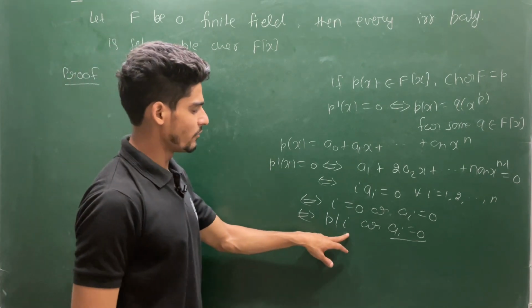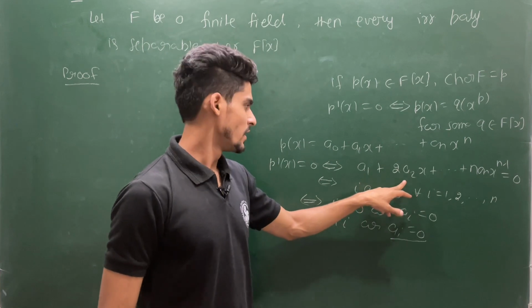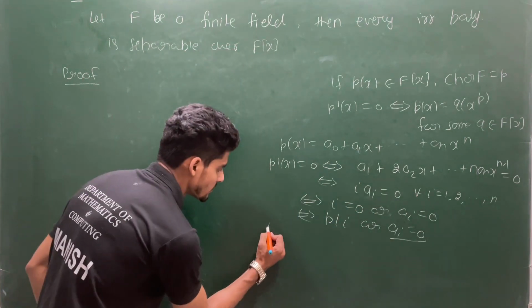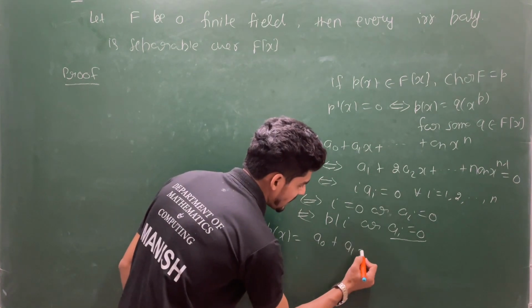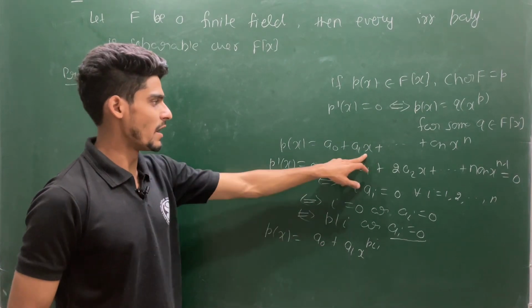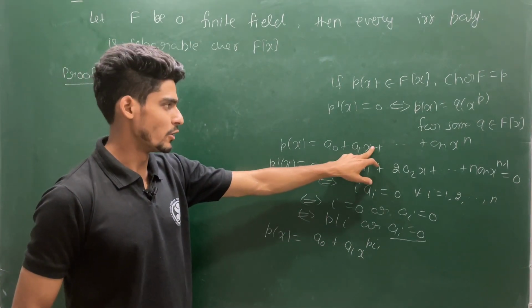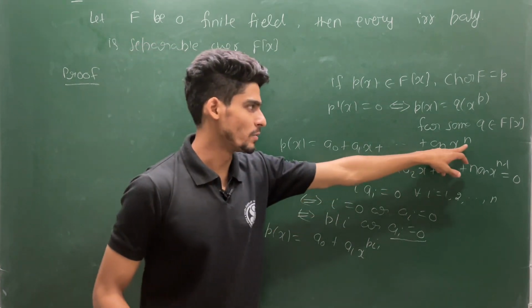p divides i, and what is i here actually? i is the power of x. If you take the original p(x), then it will look like, say, a0 plus a1 x power p i1. Because p divides i, where i is the power of this x, you can see here your power is 1, next your power is 2, in the last your power is n.